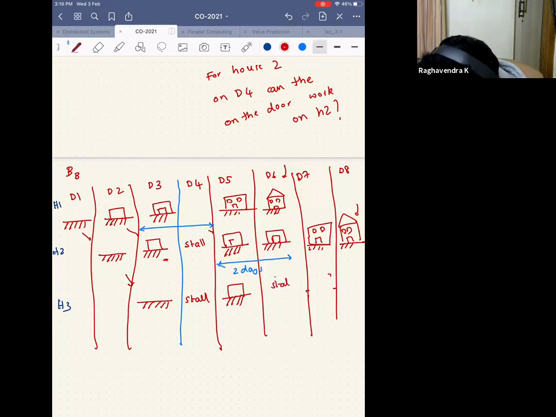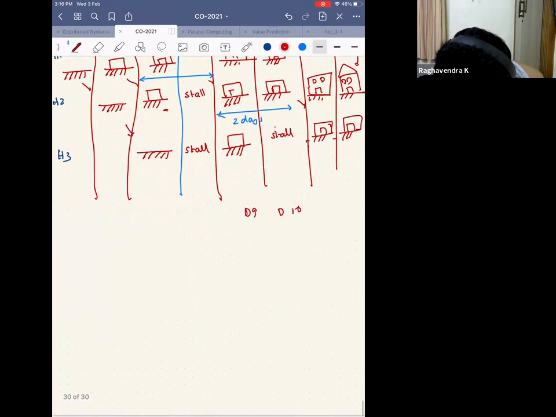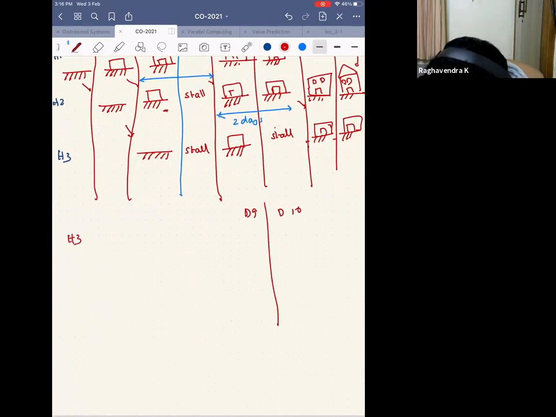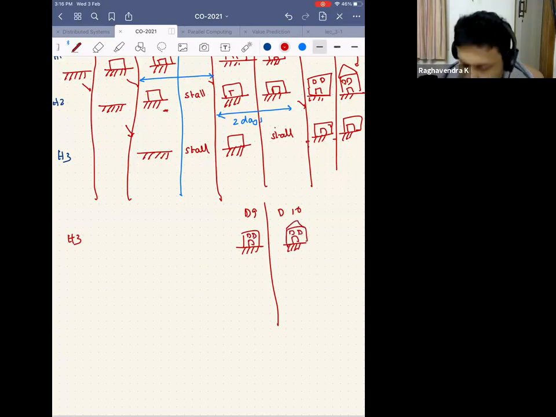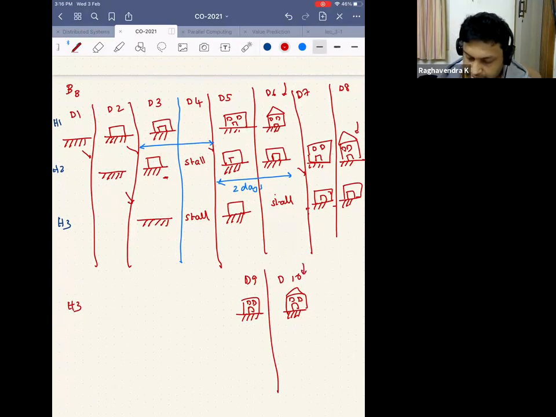There's one more stall here because these guys are not free. So these guys get free only here. So then they start putting the door, and day 9 and day 10 is when the next new house will be completed. Right. So on day 9 for house 3, I would have the windows done, and for day 10 I would have this done. So I am able to get a new house on day 6, day 8, and day 10.